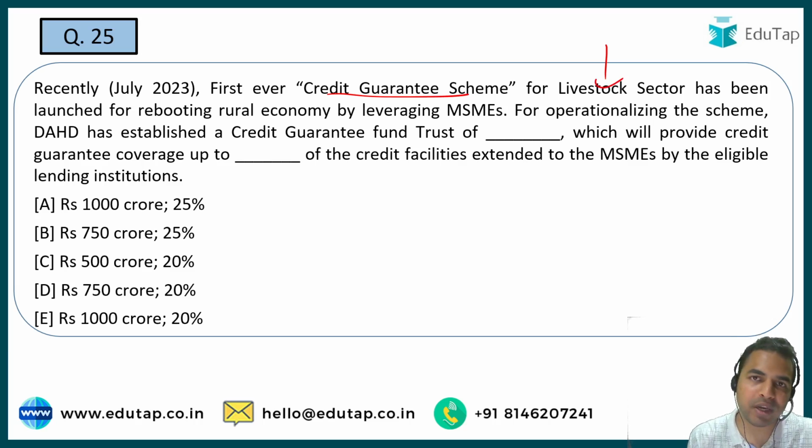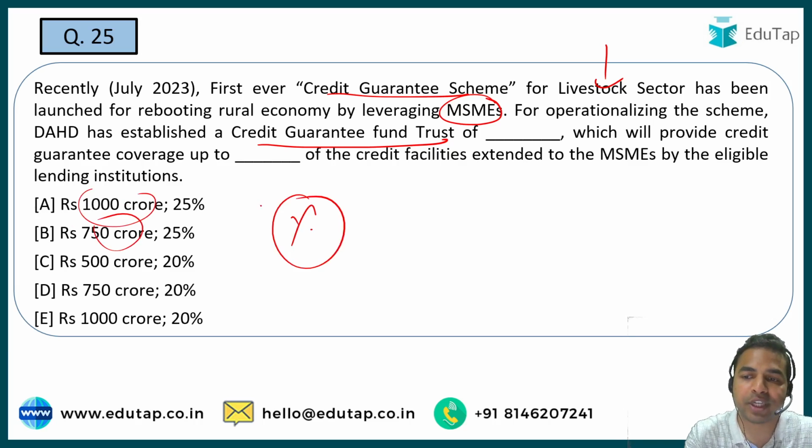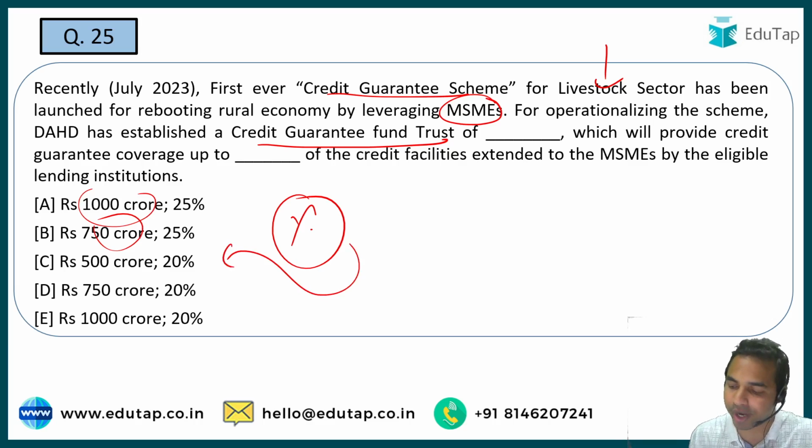And how will this be done? By leveraging the micro, small and medium enterprises. And guys, for this particular part, it has recently announced the establishment of a credit guarantee fund trust. You have to tell me what exactly is the amount for this particular trust, which is going to provide guarantee coverage up to some percentage of the credit facilities. So what exactly is that percentage, what is that amount? These are the two dimensions across which this question has been asked. So guys, what is the right answer here?